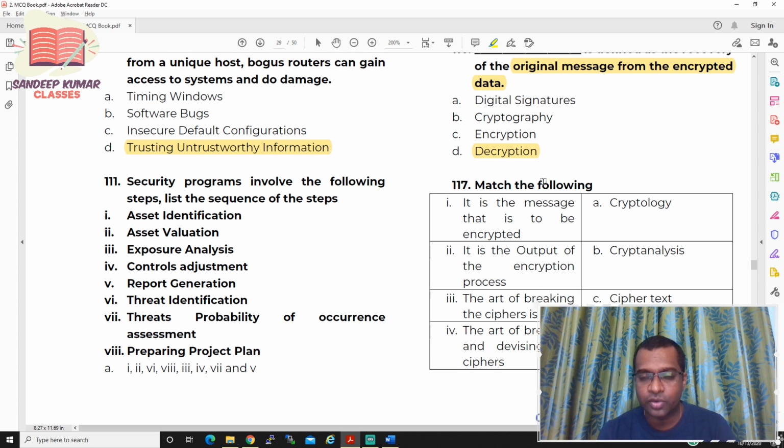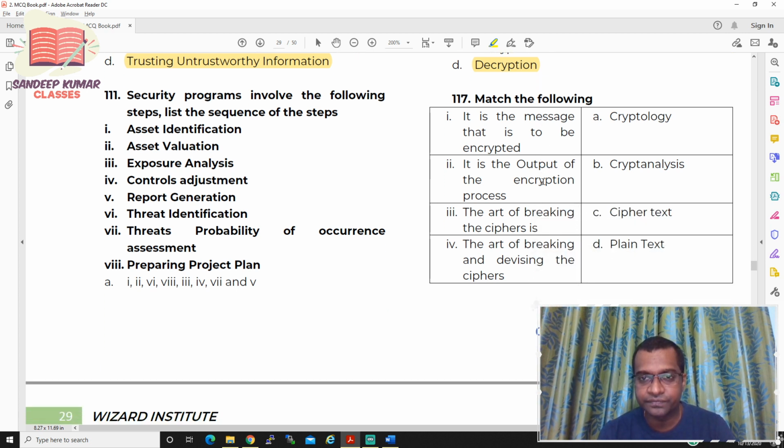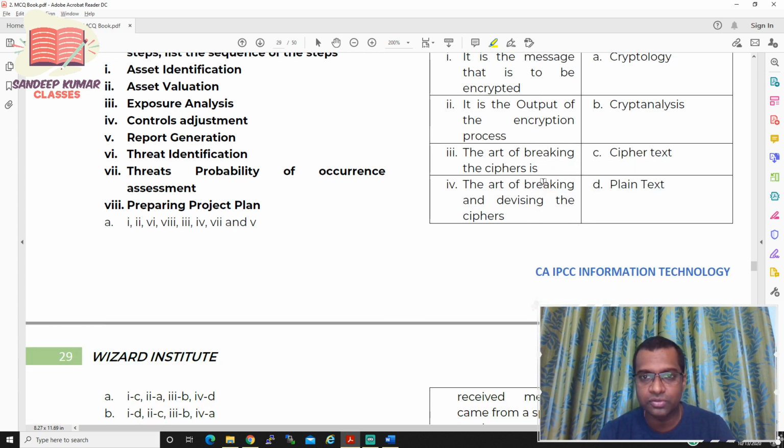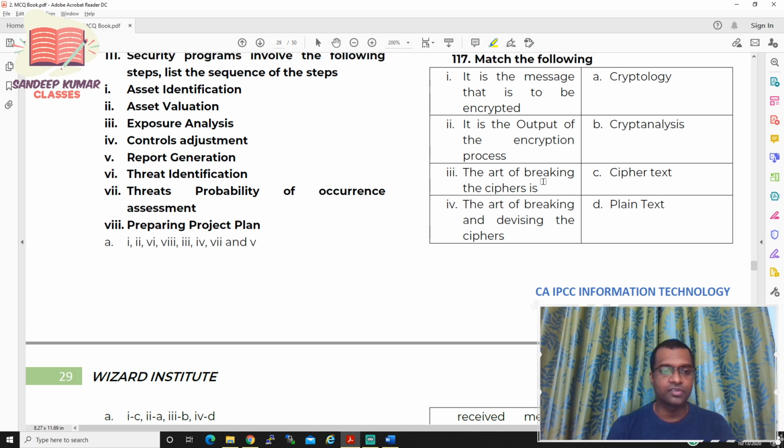So let us see question number 117. Please read the question, then we'll see what the answer is. So the first one is a message that is to be encrypted. It is a message, correct? Yes, it is a message that is to be encrypted.